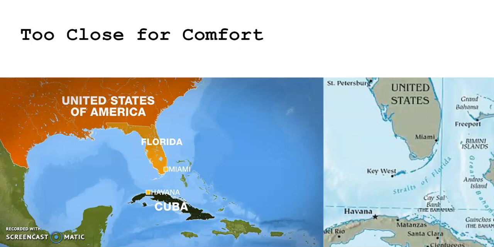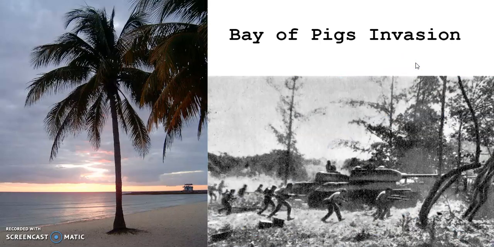They became really worried about what might happen with a country that's friendly to the USSR, the Soviet Union, that close to the United States. That brings us to what's called the Bay of Pigs invasion, right? So this was a secret operation that happened in the early 1960s.